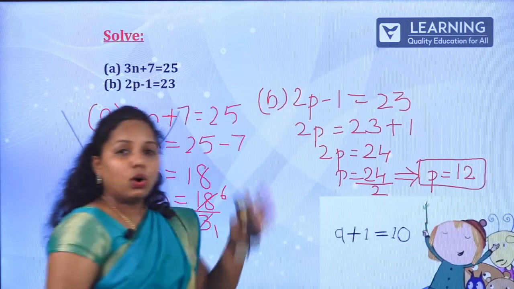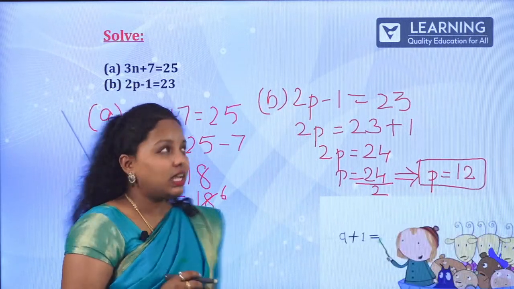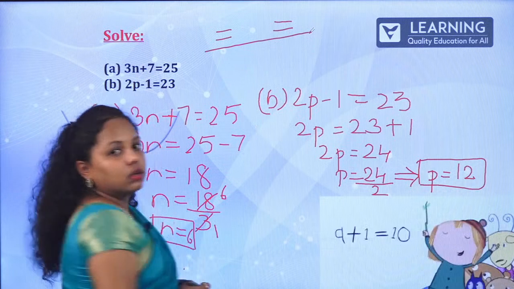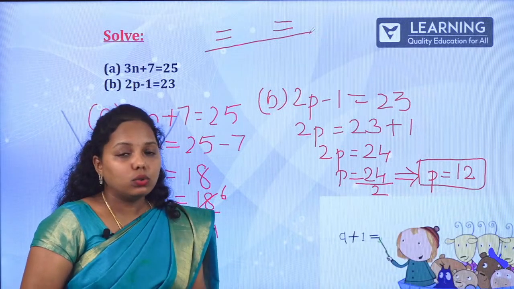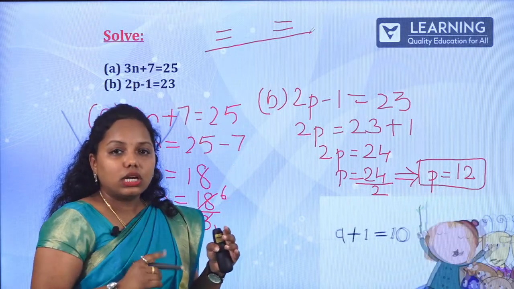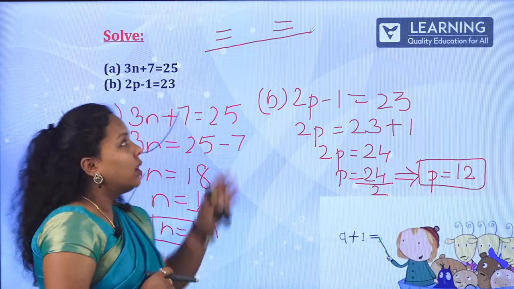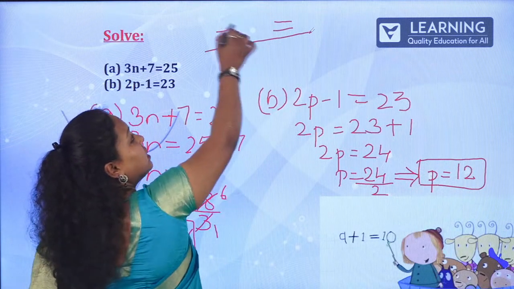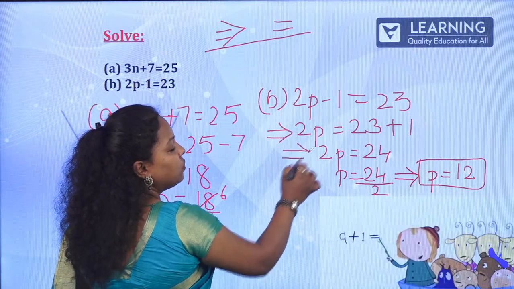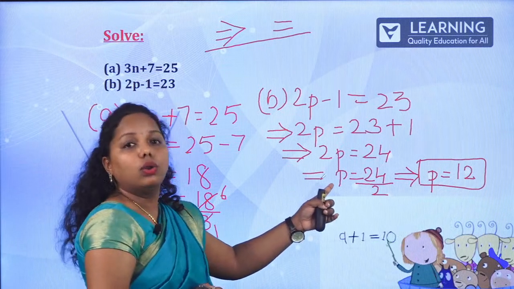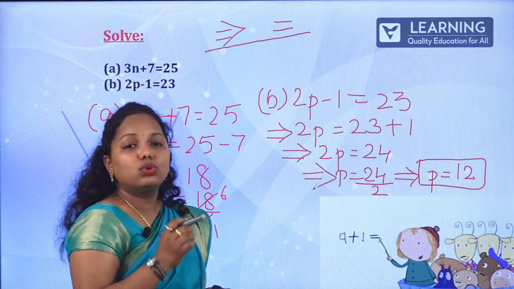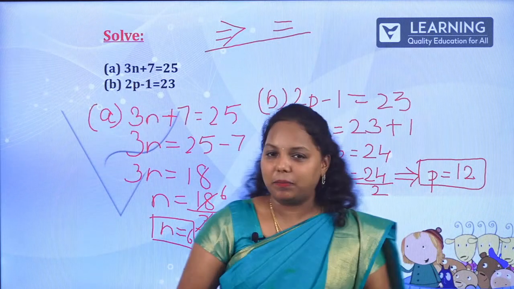Now, when you solve these, especially during corrections, we observe this. Whenever students write the equation steps, they put two equal signs in the same line. No, this is not accepted in mathematics. Whenever you are writing each step, make sure that there is only one equal to sign. Ma'am, how do you write at the starting? Well, you have to write the implication symbol. Let me show it for this problem. So this is how you write. Many students write it the other way. No, it is wrong. It is not accepted in mathematics. So make sure that you write the implication symbol there.